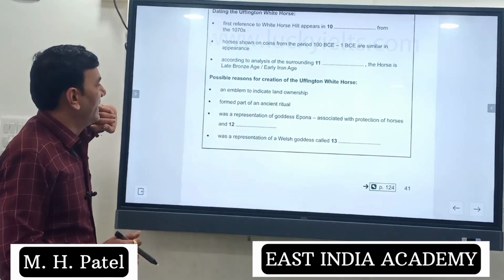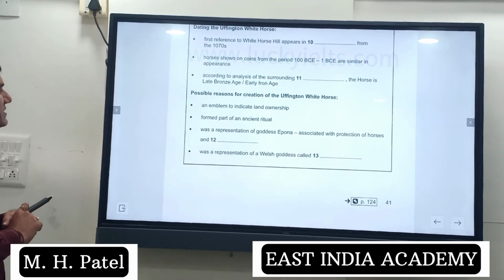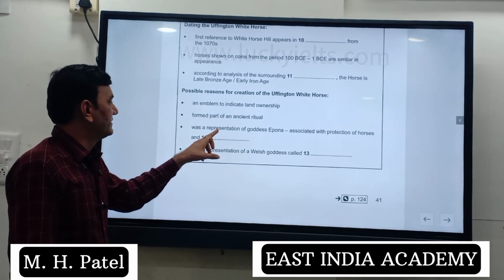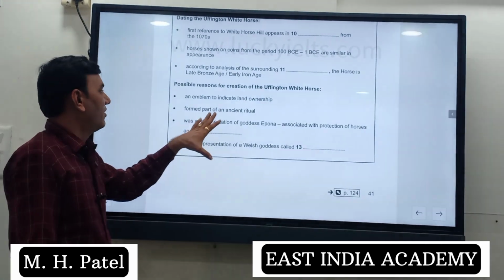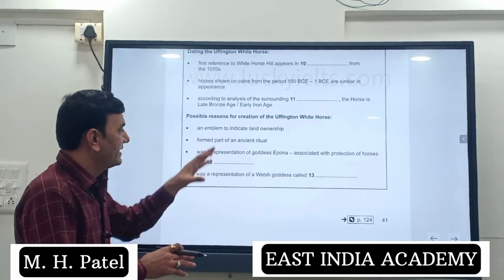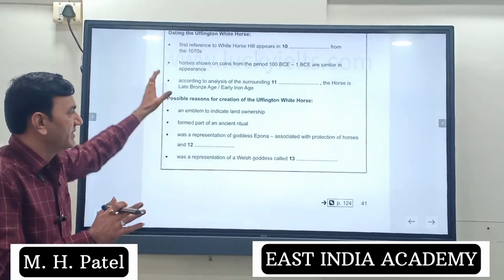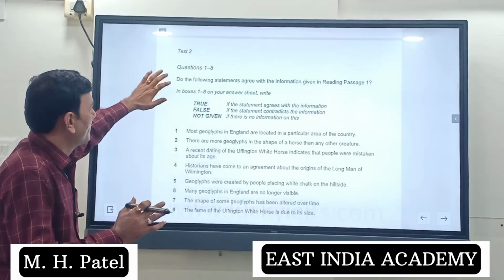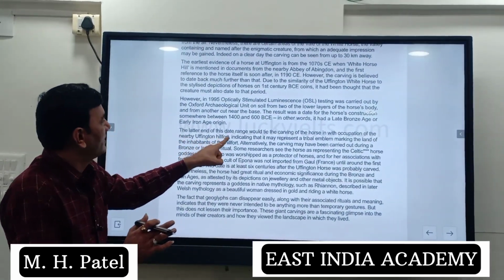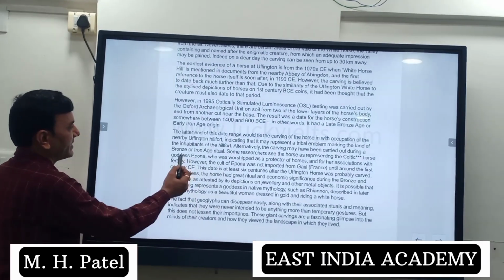And question number 12. Possible reason for creation of White Horse. What is the reason? Was a representation of goddess Epona. Where there is goddess Epona, the answer is going to be that. Associated with protection of horses and other gods. Goddess Epona. Where is goddess Epona? Yes, here it is, right?